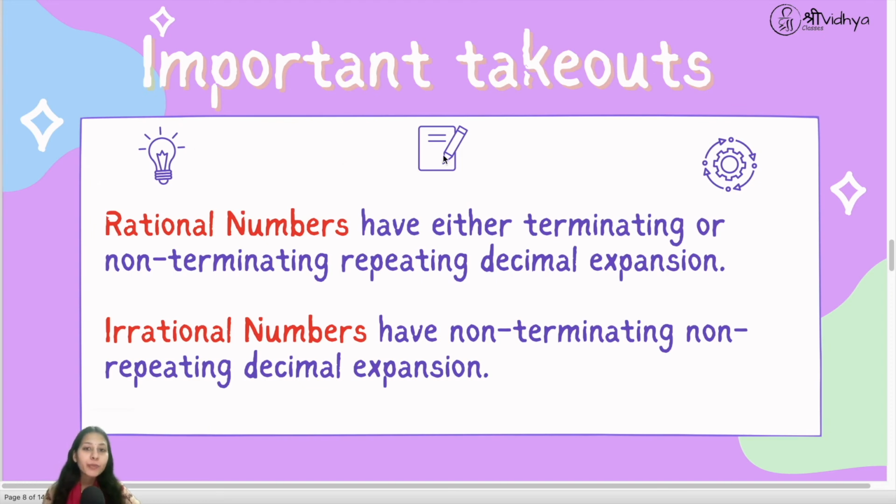Now, here we have important takeaways. Rational numbers have either terminating or non-terminating repeating decimal expansion. So these two, terminating and non-terminating repeating, we get through rational numbers, or these two can be converted in the form of fractions. So they are rational. And irrational numbers have non-terminating, non-repeating decimal expansion.